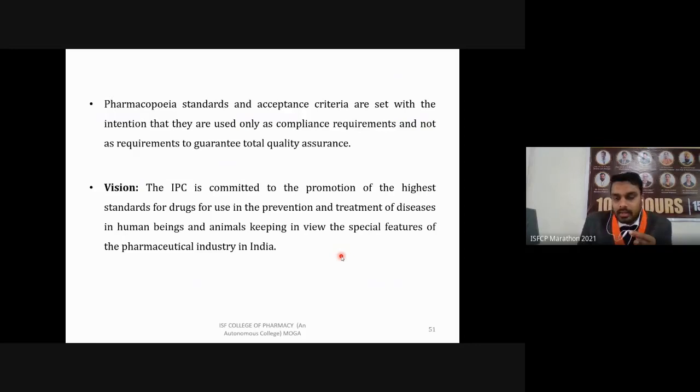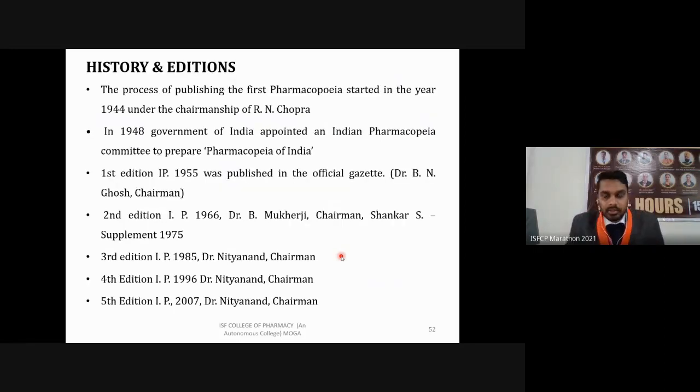To maintain this and earn respect around the world, and to maintain the high quality of our pharmaceuticals, this commission sets guidelines and standards. Based on that, we can produce high quality drugs for prevention and treatment of diseases in humans or animals, so that we can also compete at the world level with international or MNC pharmaceutical companies.